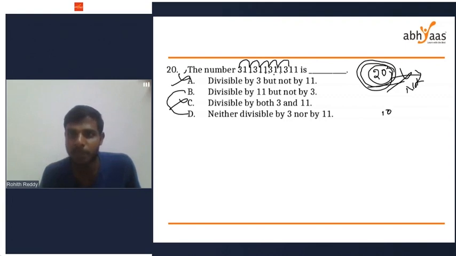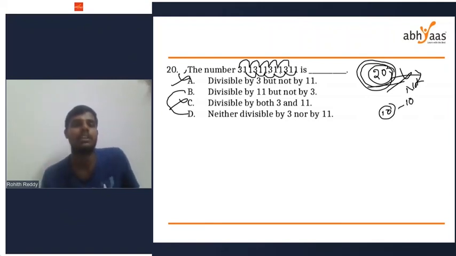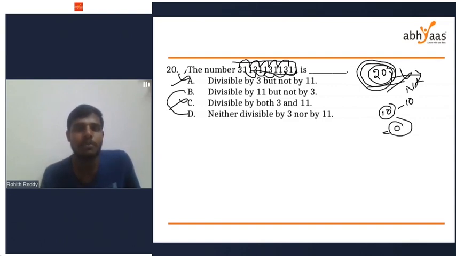Sum of all the numbers in odd places, I am getting 10. Next, even places. 1 plus 3, 4, 4 plus 1, 5, 5 plus 1, 6, 6 plus 3, 9, 9 plus 1, 10. Sum in even places is also 10. 10 minus 10, I am getting 0. So this number is divisible by 11, but not divisible by 3.